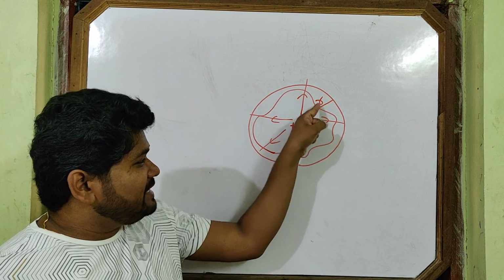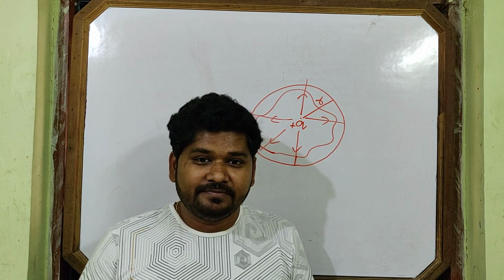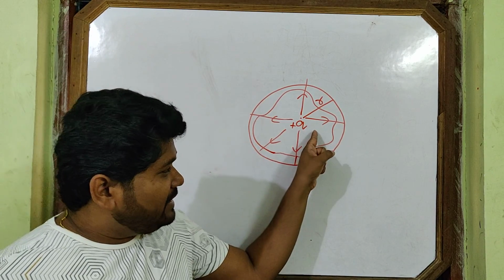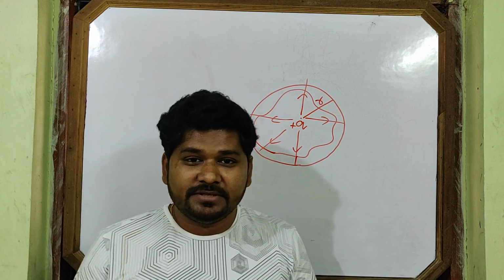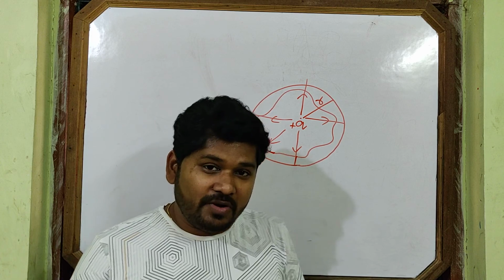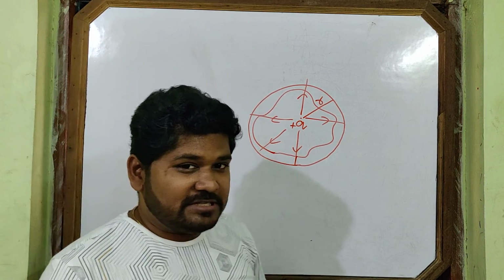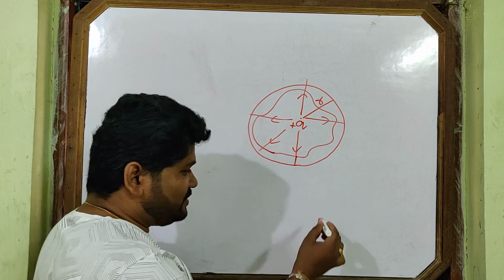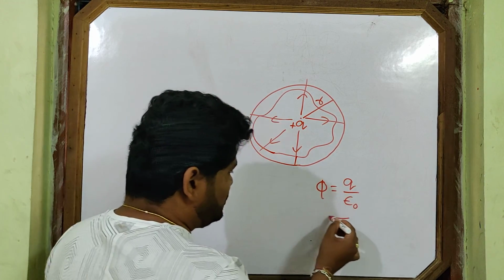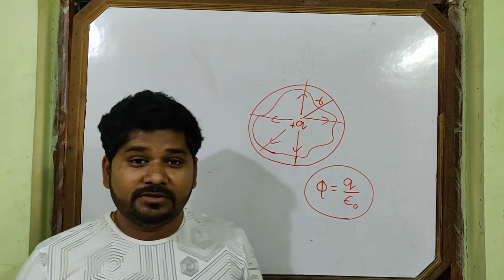Those who link with this irregular curve also link with this irregular sphere. So why are we bothered to calculate with this irregular curve? Better you calculate with a regular curved surface, a regular sphere. It's very easy to calculate with a regular sphere. So in a trick way, now we'll find this regular sphere. Then how much flux do we get? If it is vacuum, you will get the flux Q by epsilon naught.